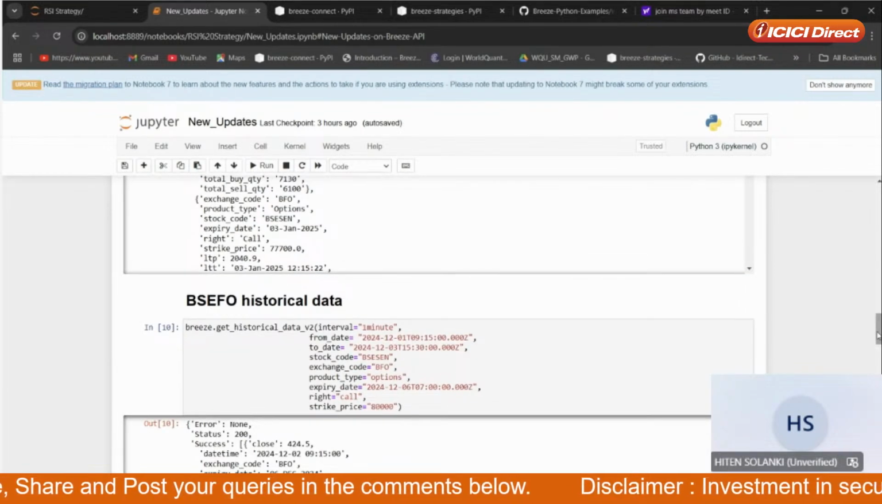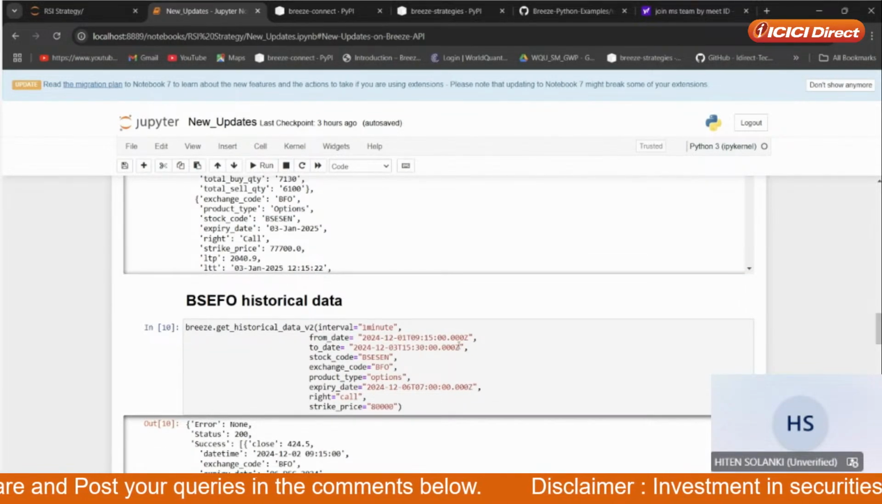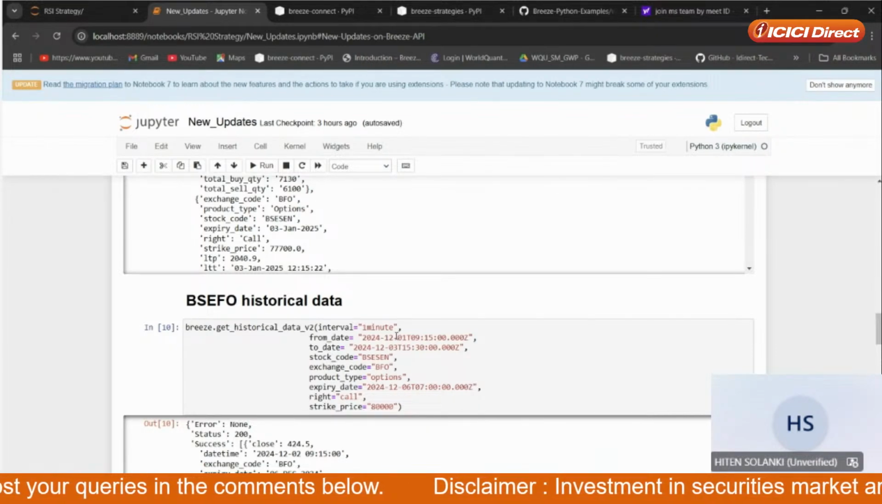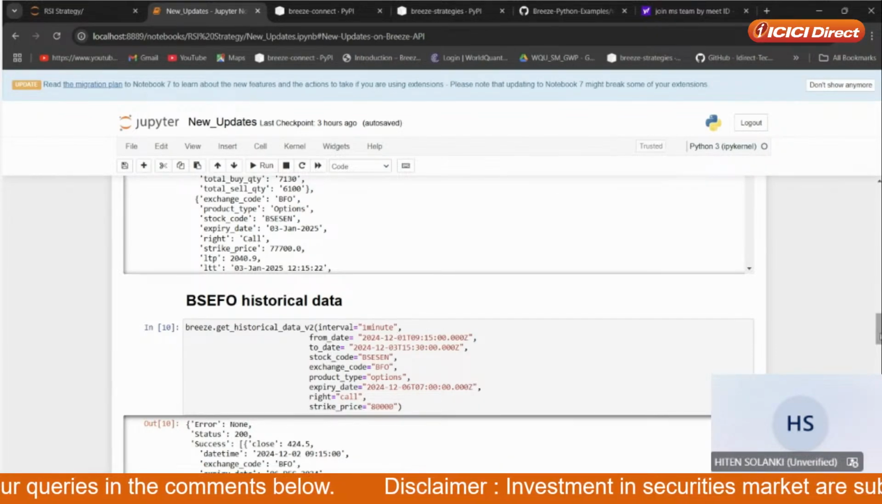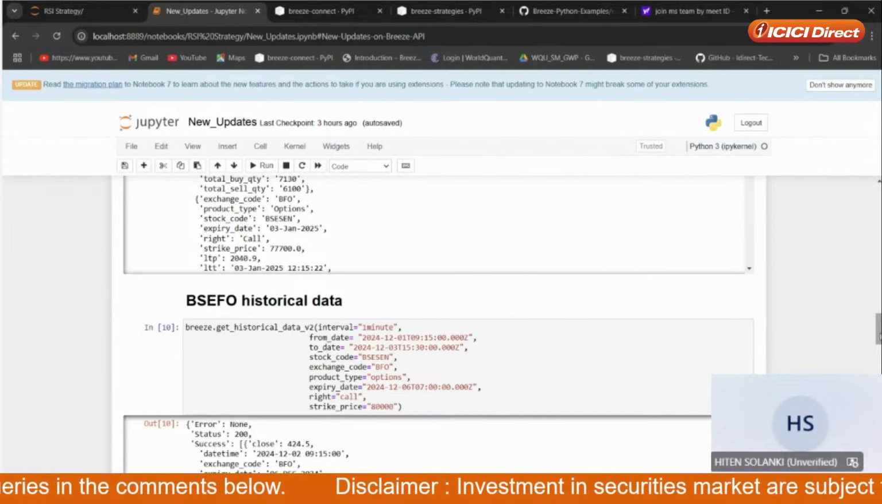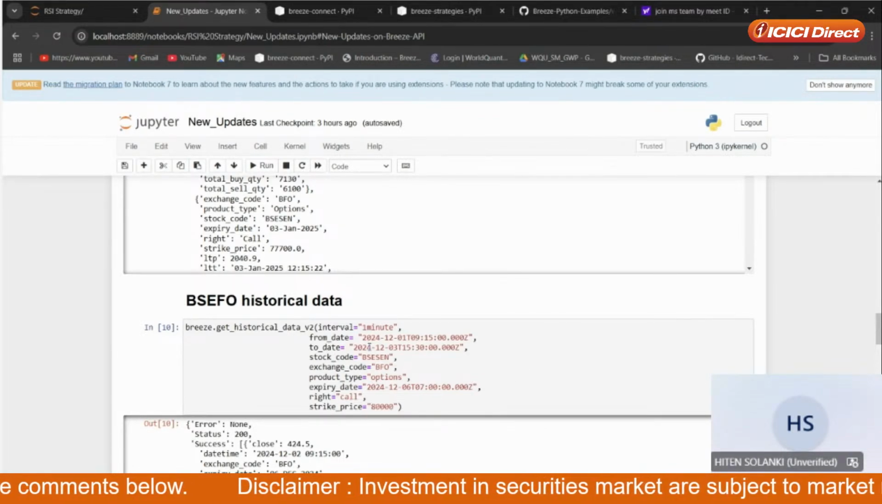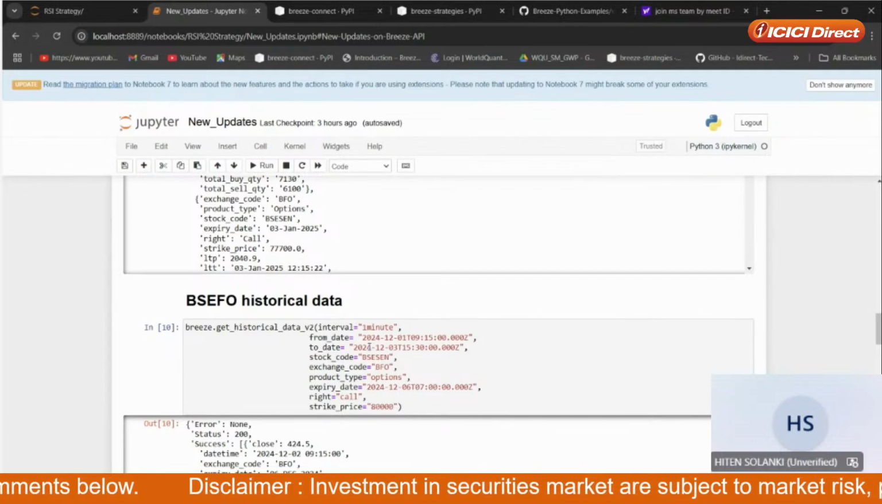Now we have gone with Breeze API for historical data also. So here you need to pass all the parameters which I have explained in the previous part also, like if you want to fetch option historical data of BFO, how you can do it. This is very much simpler, but you will be getting data from September 2024 only.